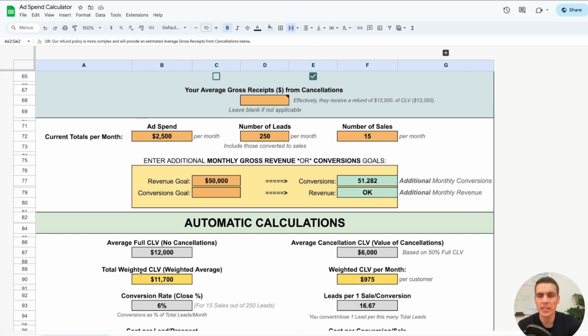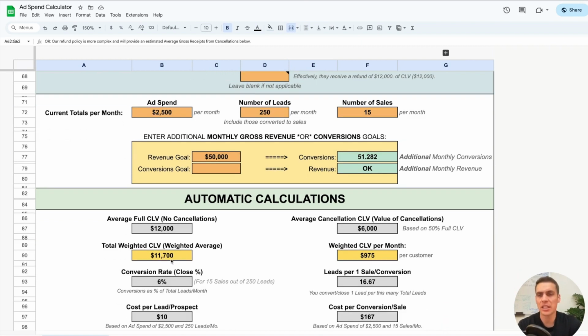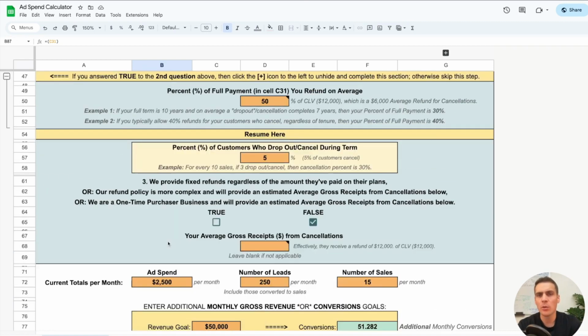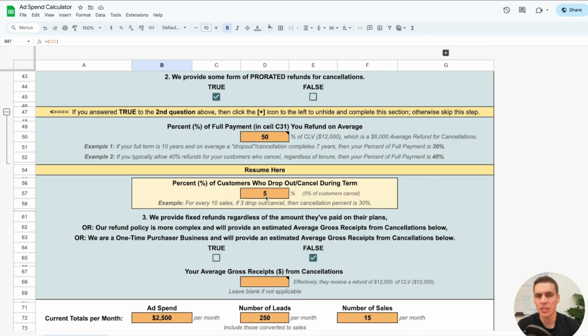Okay, your total weighted CLV is $11,700, and you can see it's just a little beneath the $12,000. Why is that? Well, it's because 5% of your customers drop out or cancel. And when 5% of your customers drop out or cancel, you issue them a 50% refund, so they don't pay you the full $12,000, they only pay you $6,000.